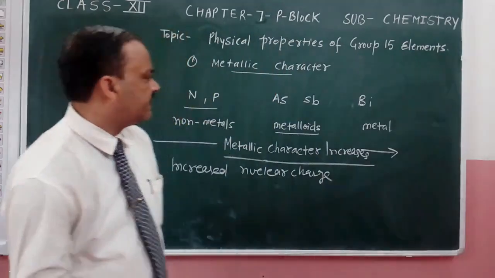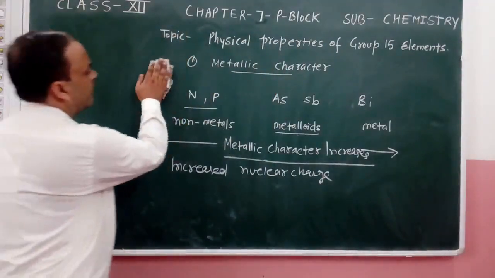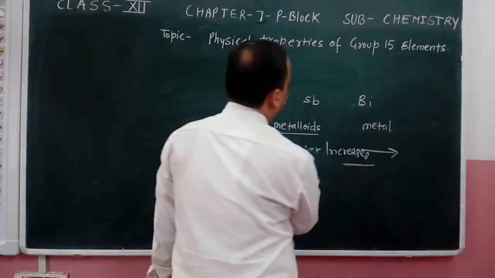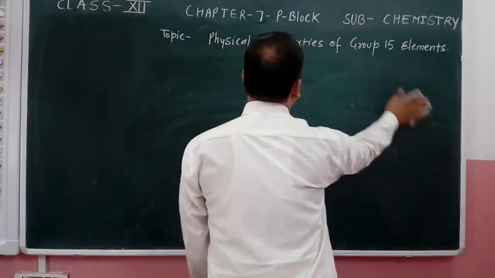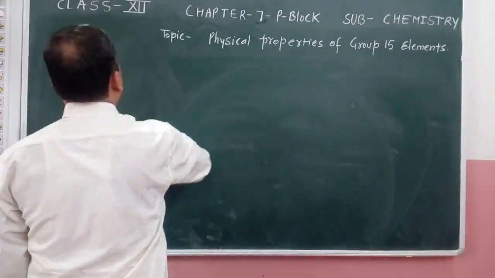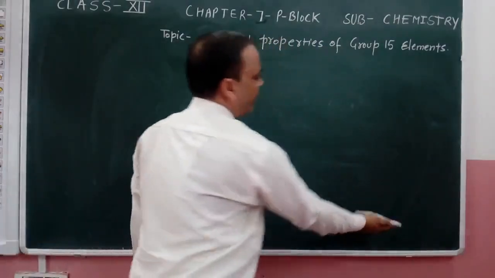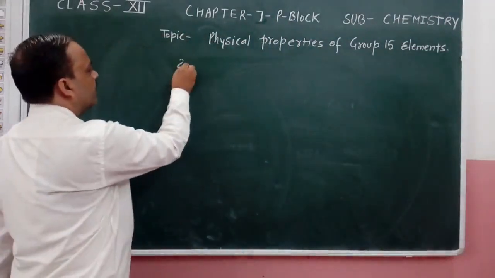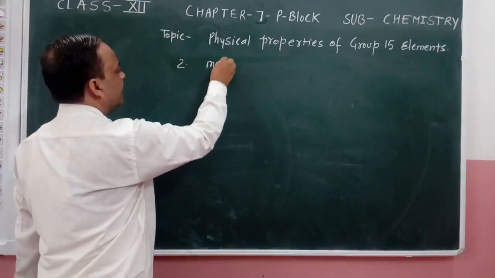The second property we have is melting point and boiling point.